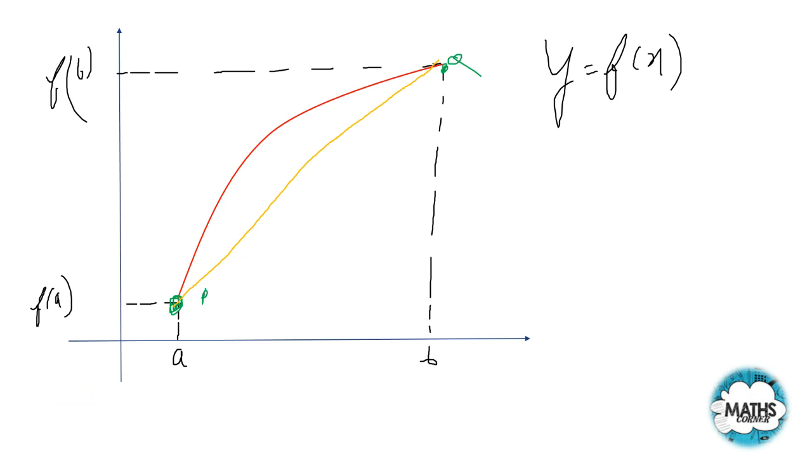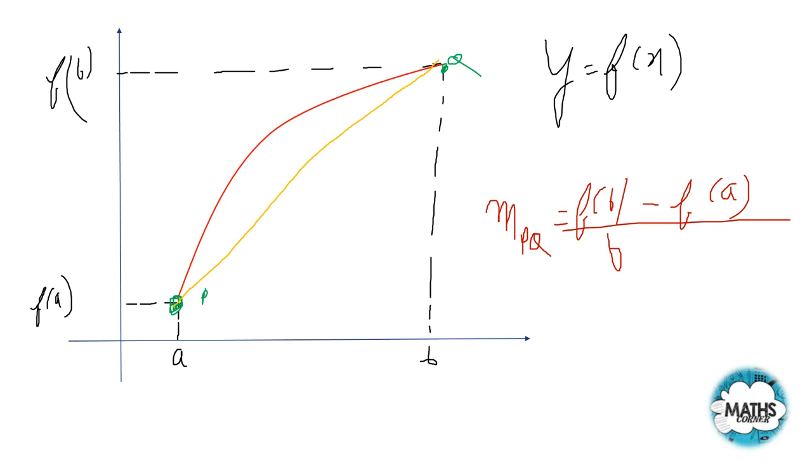I'm writing the slope as m of PQ. This will be equal to (y2 minus y1) upon (x2 minus x1). That is the slope formula. So what is y2? The y coordinate of Q, that is f(b). So this will be f(b) minus y1, that is the y coordinate of P, that is f(a), upon x2, that is b, minus x1, that is a. So the slope of PQ will be equal to (f(b) minus f(a)) upon (b minus a). This is my slope of PQ.